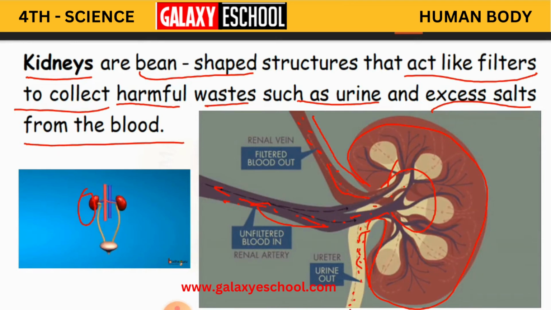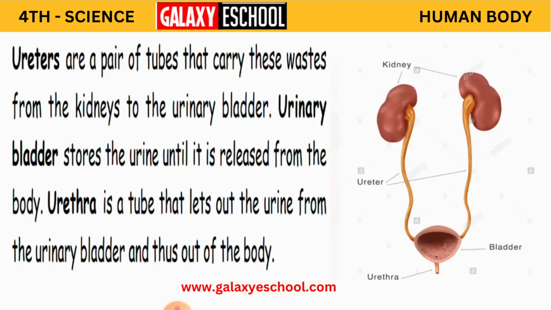Are you able to see here in the picture clearly how the kidney works like a filter? Children, this is the blood which is unfiltered. After it reaches the kidney, the filtered blood is sent to the body parts, and the waste materials collected from this blood come out of the body in the form of urine. Clear, children? So this is how kidneys work.